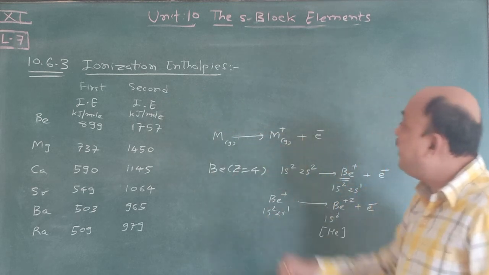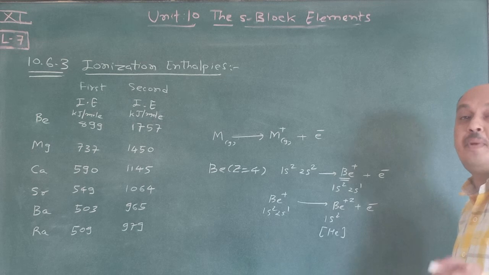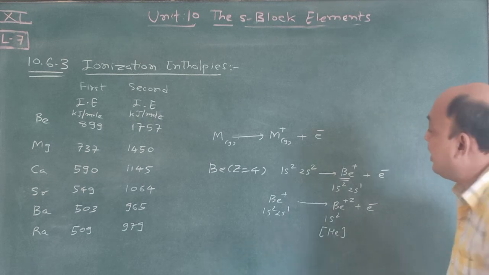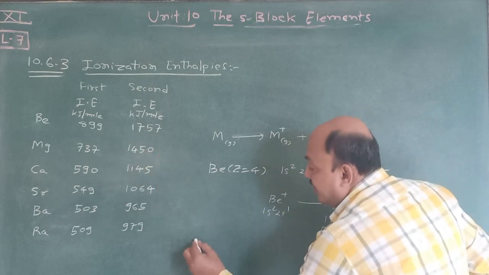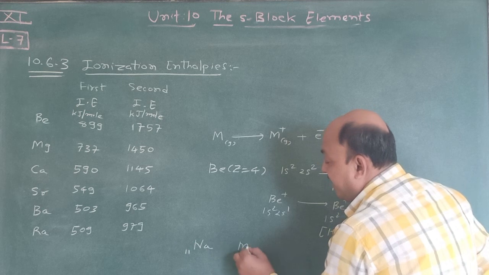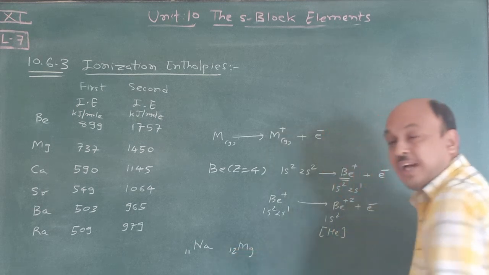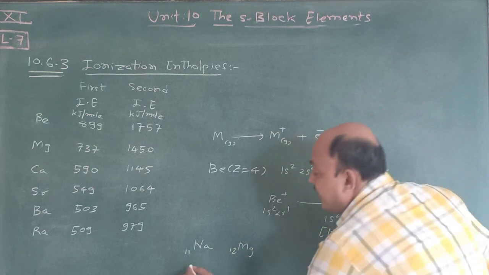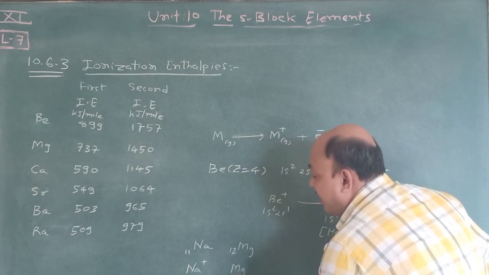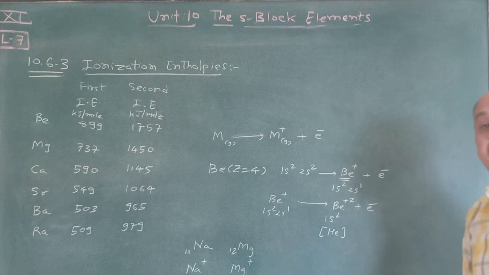But compare the first ionization enthalpy with alkali metals. At that time you have to show that, suppose we consider sodium, which is 11, an alkali metal, and magnesium, which we consider as 12. Suppose one electron is released, it is considered as Na+, and suppose one electron is released from magnesium, it is Mg+.